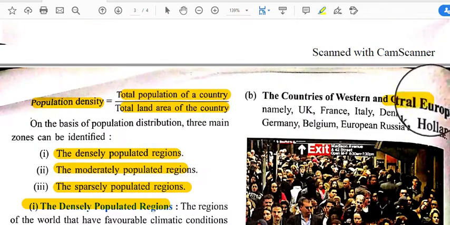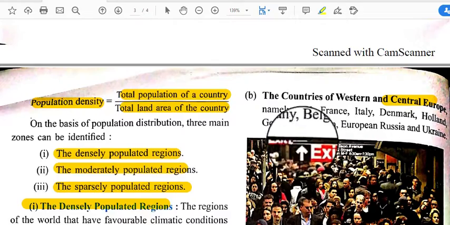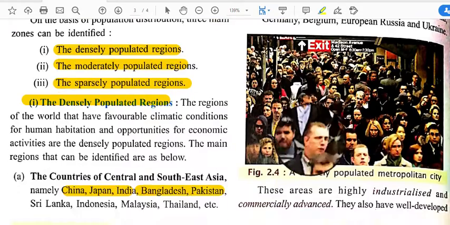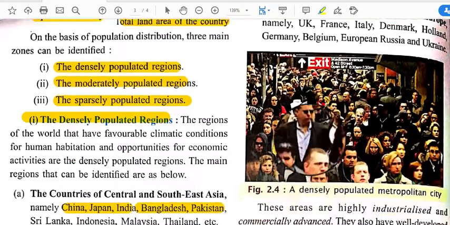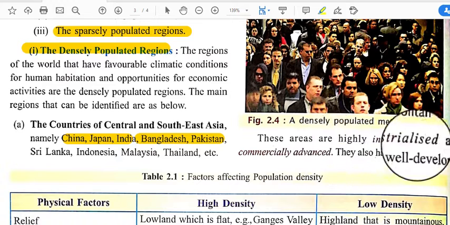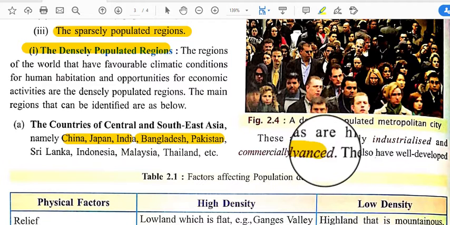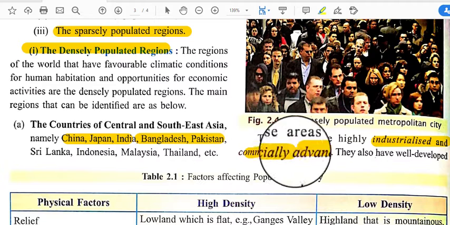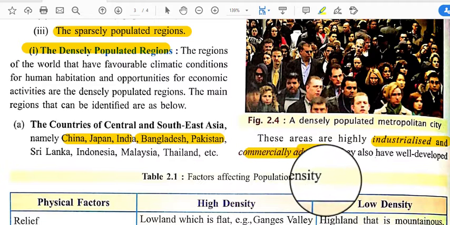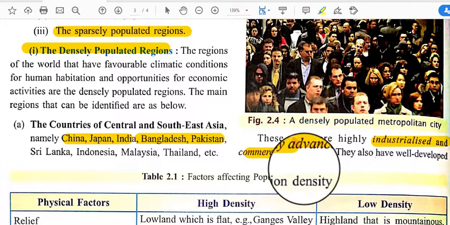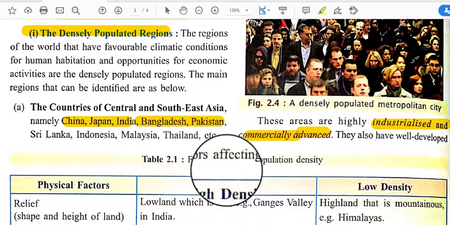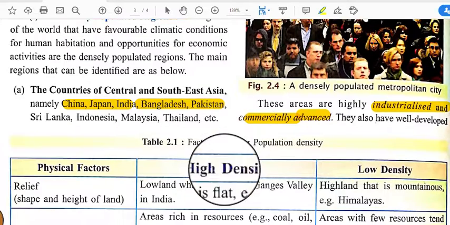The countries of Western and Central Europe like the UK, France, Italy, Denmark also have high population density. These areas are highly industrialized and commercially advanced. So why is the population very high there? Because industrially they are developed and commercially they are advanced. That's why their population is also very high.